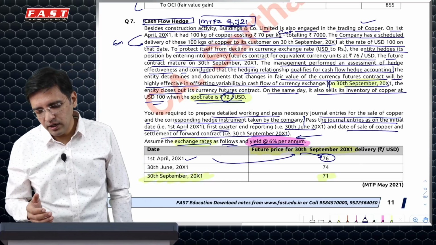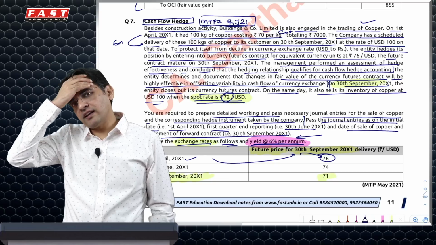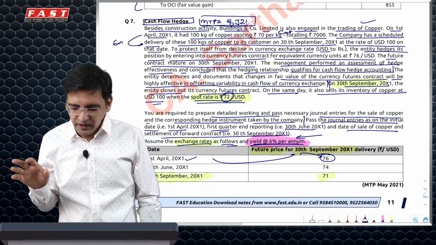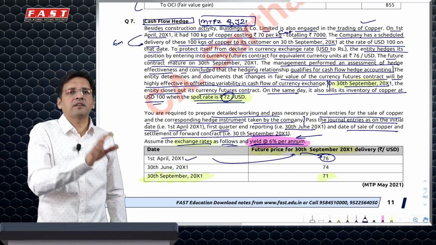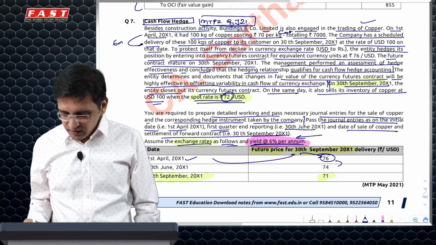The other way of looking at it, and this is quite opposite to the previous contract where there was just a probability and we didn't take a forward contract, but here we've actually taken one. So we are happy because we have taken a forward where the bank would pay us 76, whereas the market rate is just 74. So there's a gain. Now what is the gain? The gain looks to be 2.